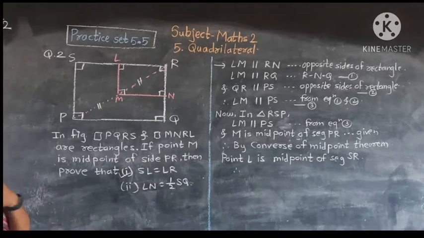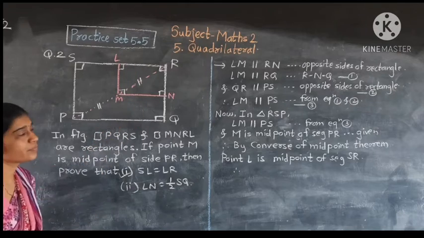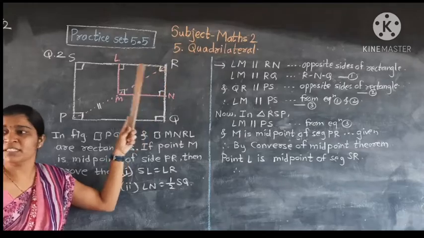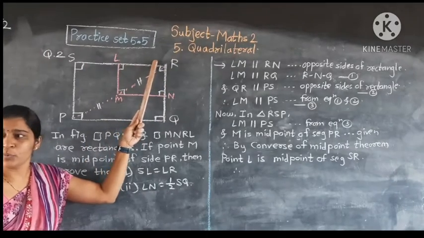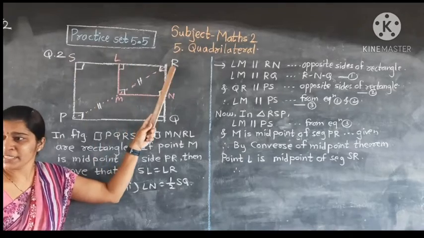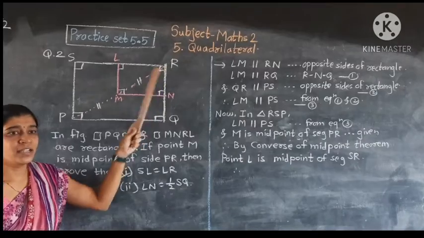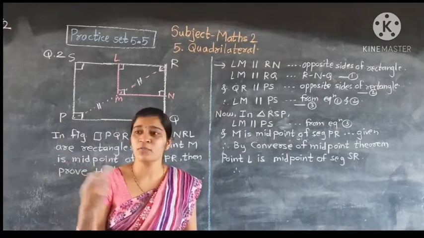See where is SL? Here SL and here LR. So SL is equal to LR means L is the midpoint of SR. We have to prove that L is the midpoint of SR. So we have to prove a midpoint. So do we use the midpoint theorem or the converse of the midpoint theorem?